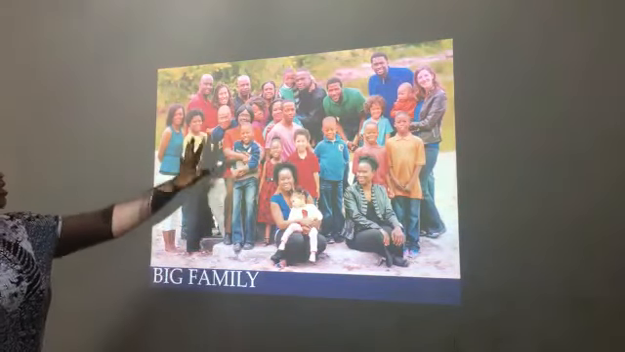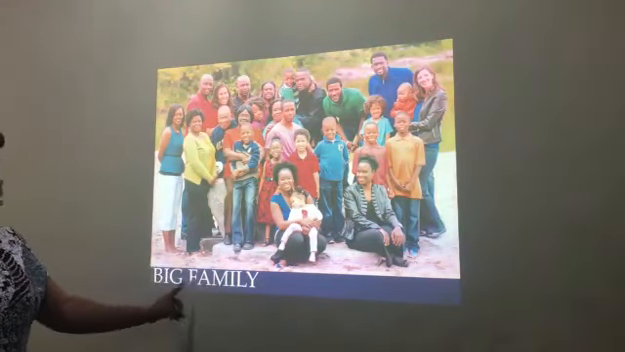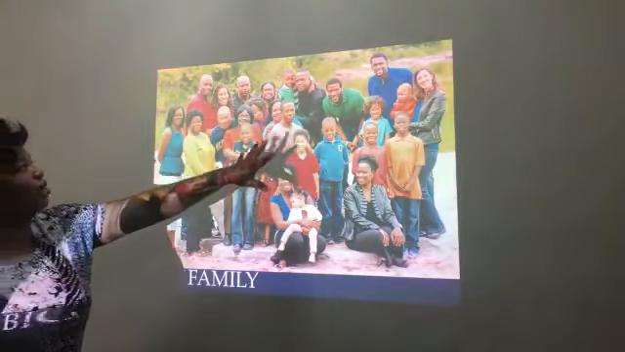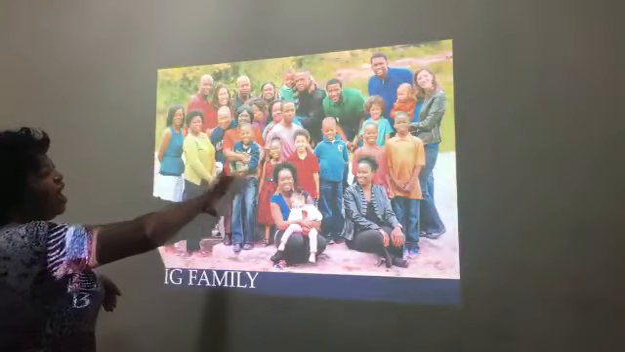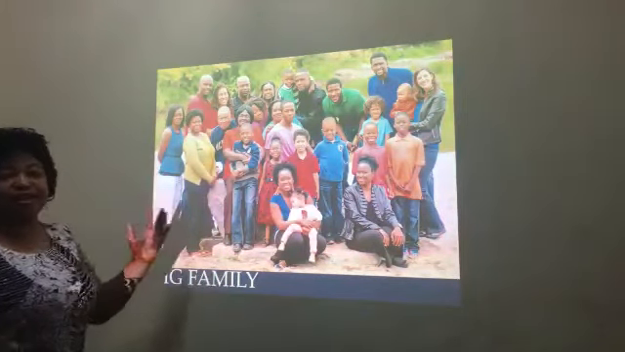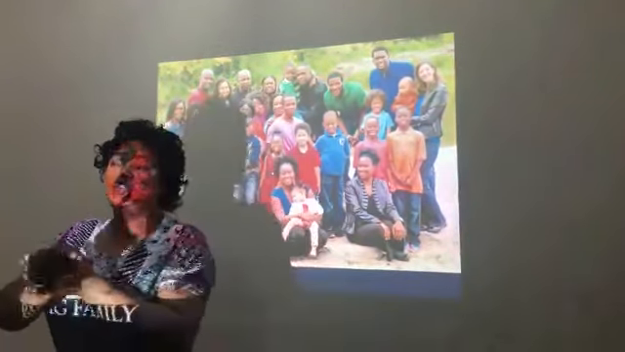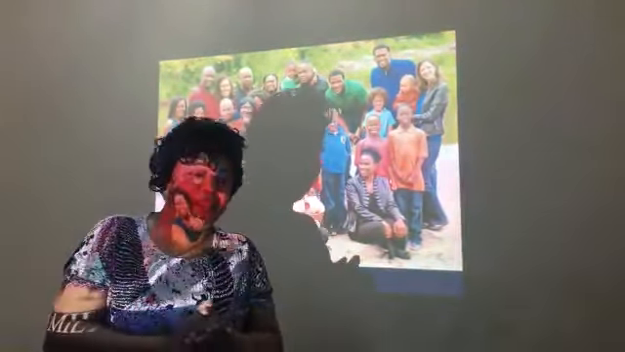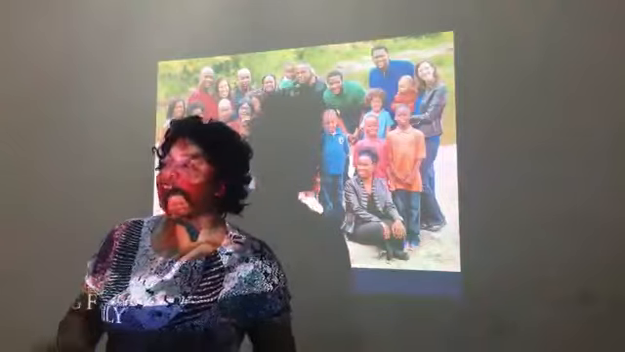Now everybody look at this diagram. This is what we call big family. You see all of them, they are more than 2 or 3 people. If we count this, they are like 15 or 20 in the family. And this is extended family. I told you extended family is big family because there are more than 2 or 3 in the family.